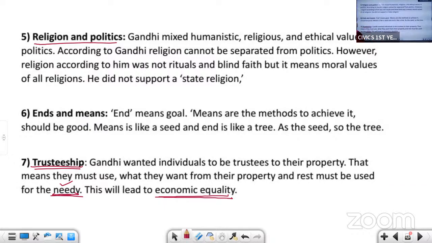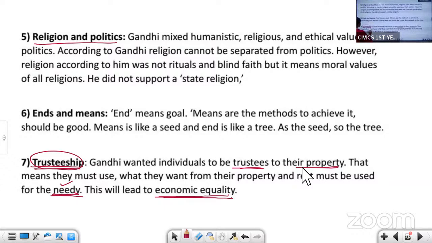Next is trusteeship. What is trusteeship? Trustees are the caretakers of the property. So Gandhiji said that each and every individual should become the trustee of their own property.